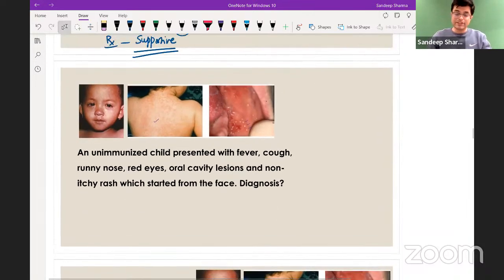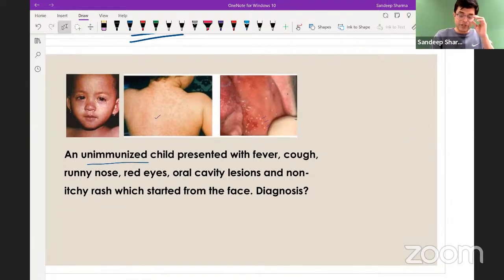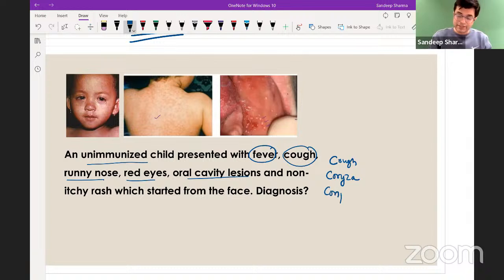Now this is an easy one. Unimmunized child presented with fever. He presented with cough, runny nose, red eyes, oral cavity lesion. So cough is there. Runny nose means coryza is there. Red eyes, which are watery, means conjunctivitis is there. So cough, coryza, conjunctivitis are called as the 3 C's.